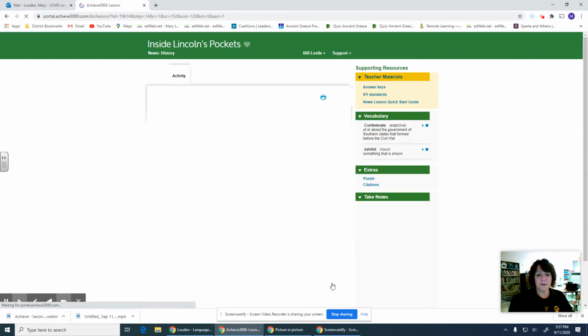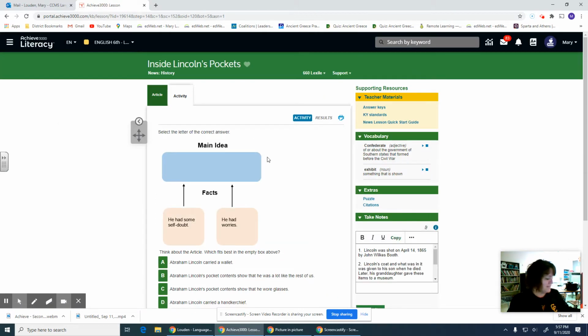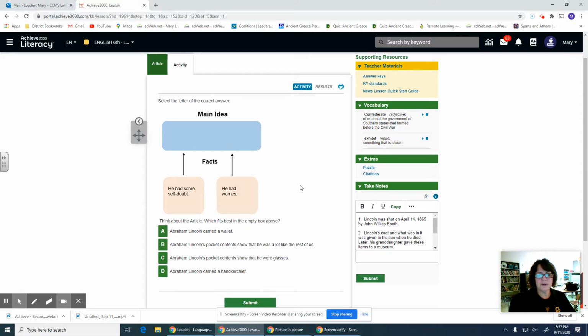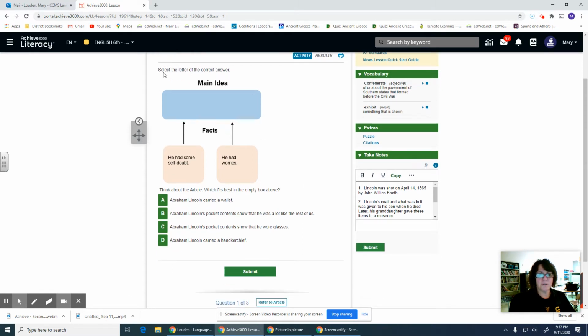Okay, so you all probably remember from this part that the activity is where it asks you some questions. So I'm just going to model some of these. I may try and do all of them if we've got time to remind you how this is going to work. Okay, so the question says, select the letter of the correct answer.